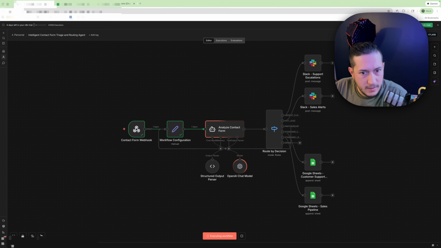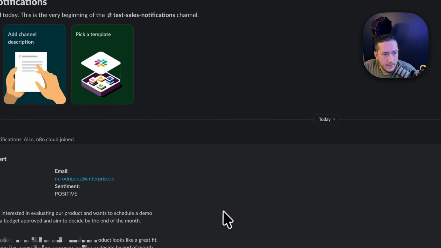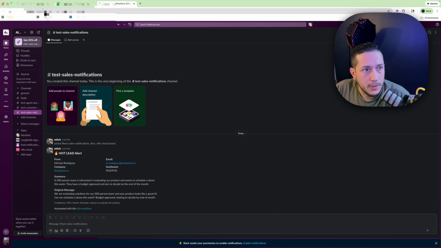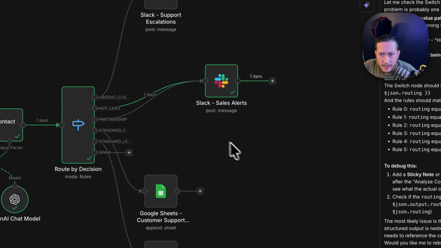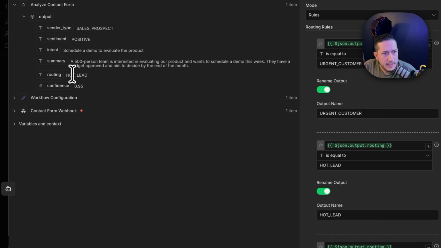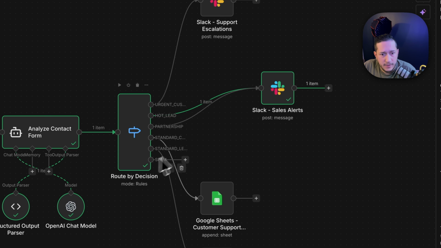All right, webhook sent. Let's see what happens. It's analyzing, routing decision. All right, one little change back and forth with the AI, and seems like it worked. Let's check our Slack channel, and there we go. Hot lead alert, all the good stuff. Cool. So what had happened was there was a case problem here. I guess the LLM was doing hot lead in this instance in all caps, and as it was passing through, it was becoming lowercase, which means it never left the route.